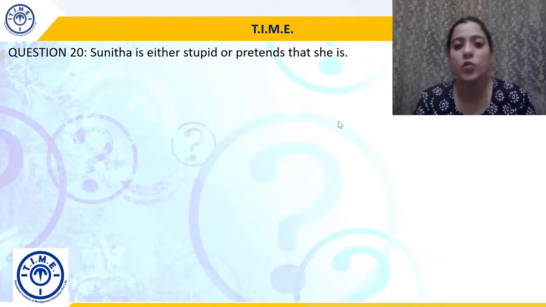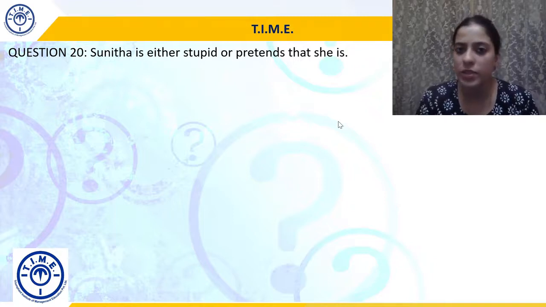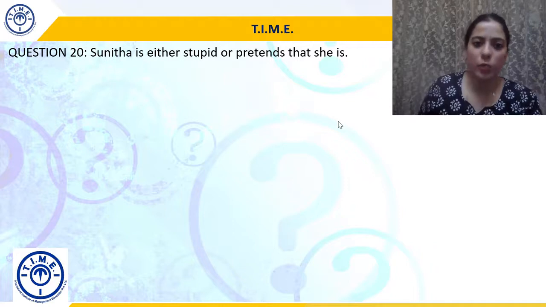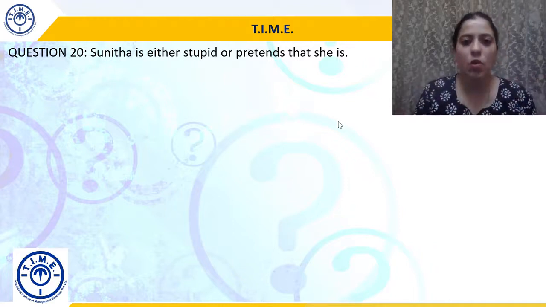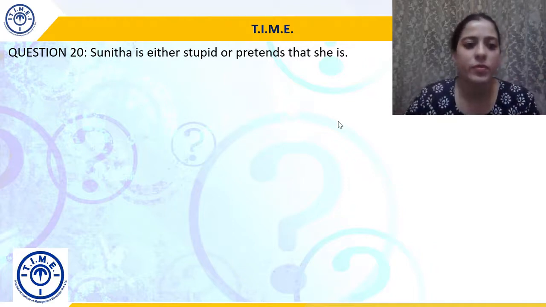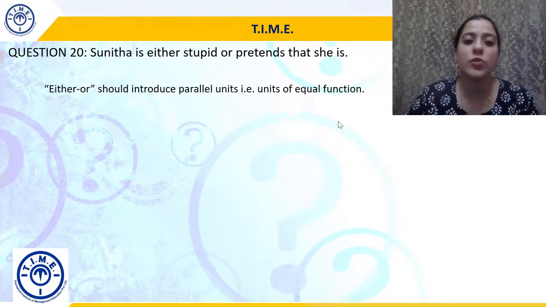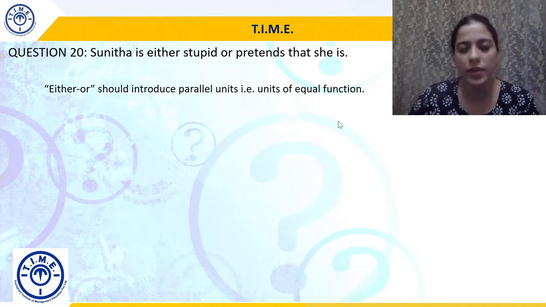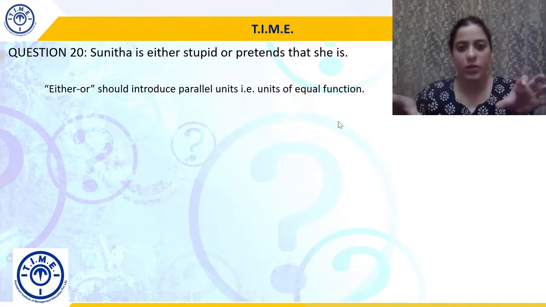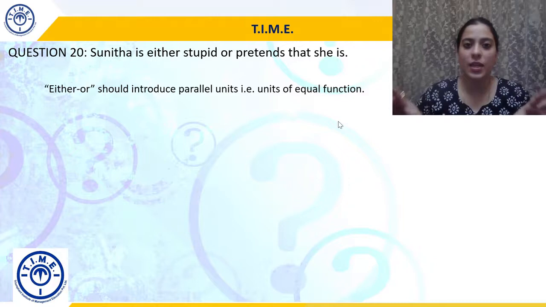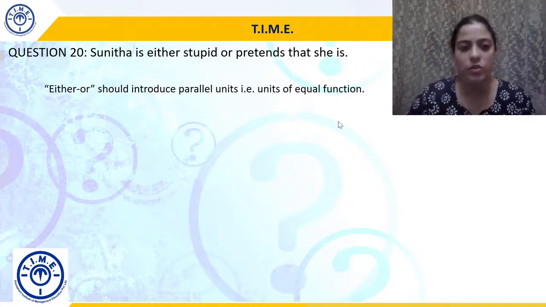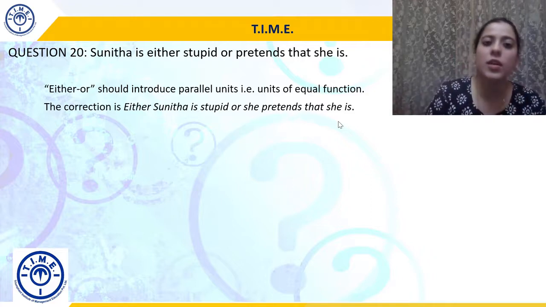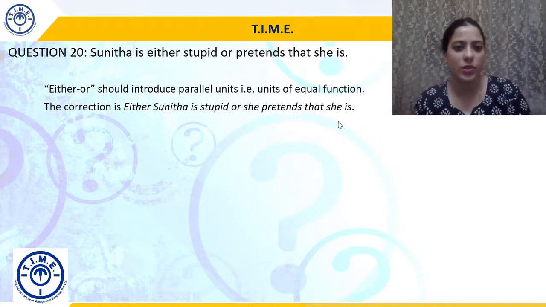Sunita is either stupid or pretends that she is. Either she is stupid or she pretends that she is stupid, right? So Sunita is either stupid or pretends that she is. Either or should introduce parallel units. So whenever we talk about either or, and in that case neither nor, they should introduce equal units, or units of equal function, right? That's why we will change the sentence to either Sunita is stupid or she pretends that she is, right?